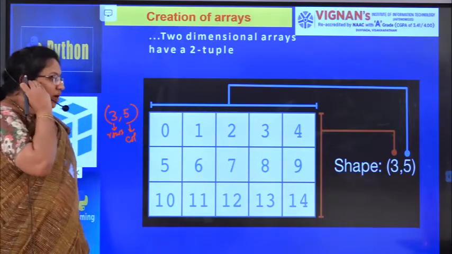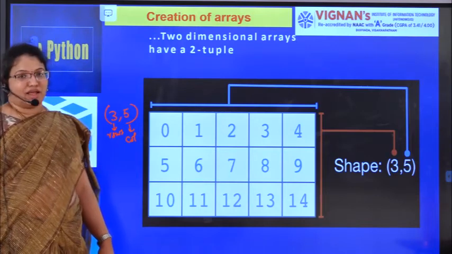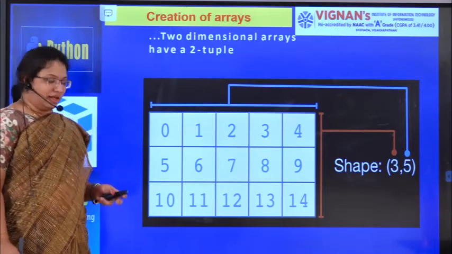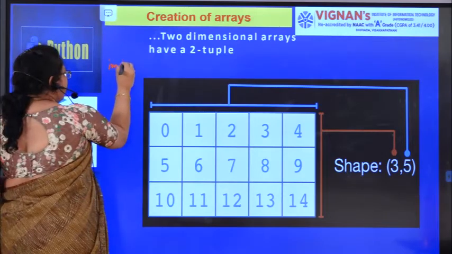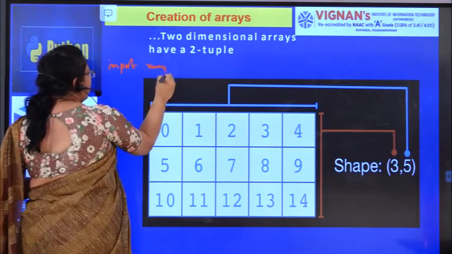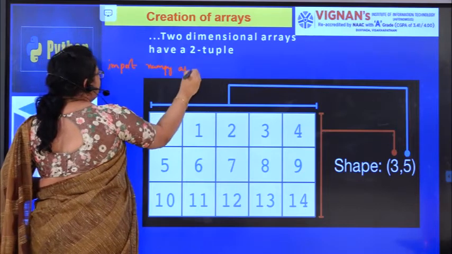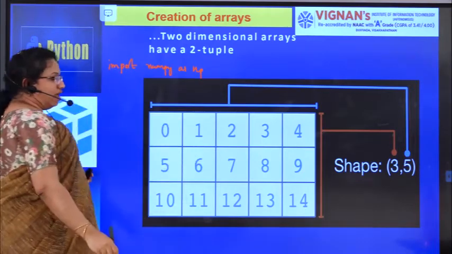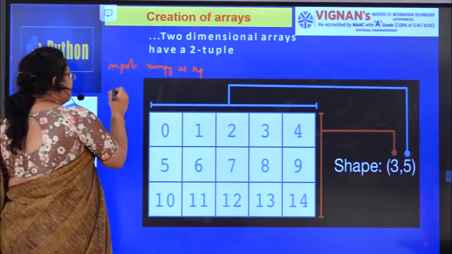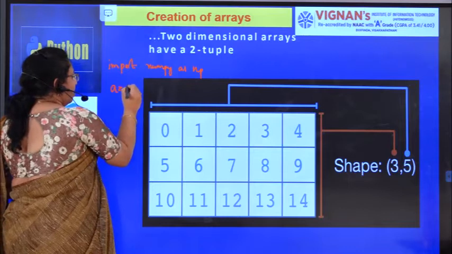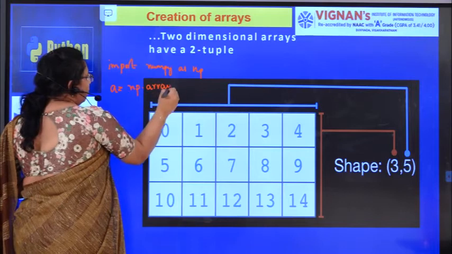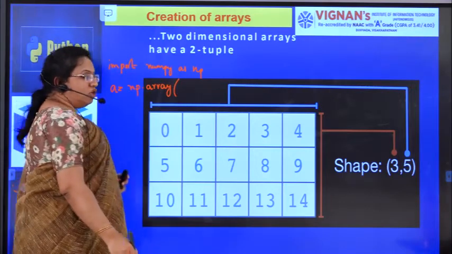Now how to create this 2-dimensional array? Let us see. First I am going to import NumPy as NP. I want to create a 2-dimensional array. The name of the array is A. np.array of, how many dimensions do I want here? 2 dimensions.